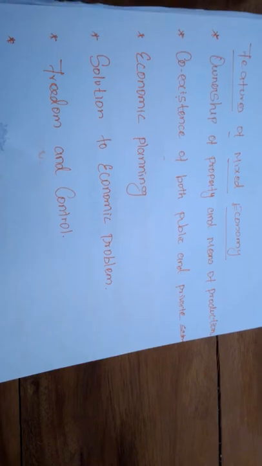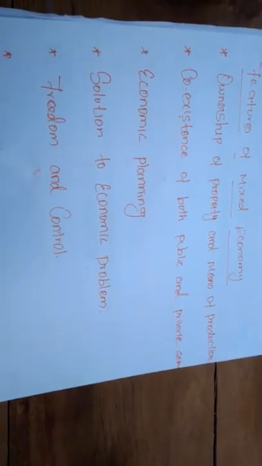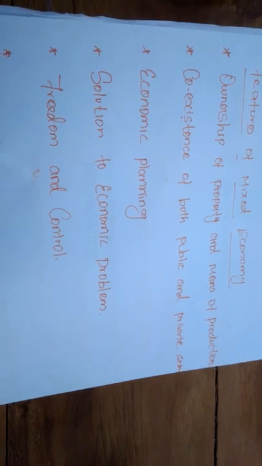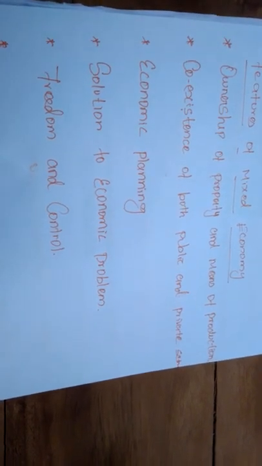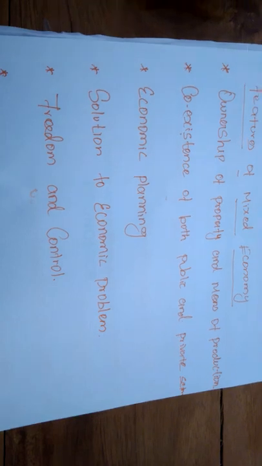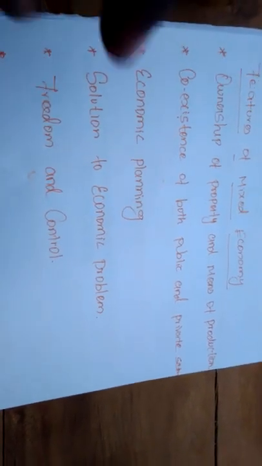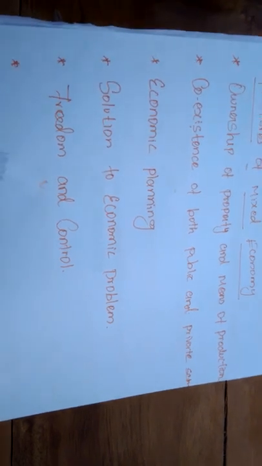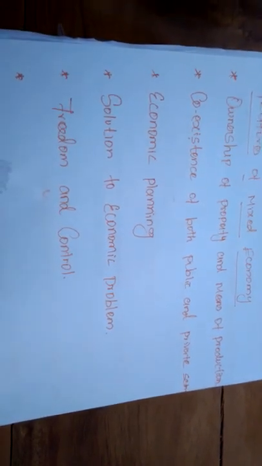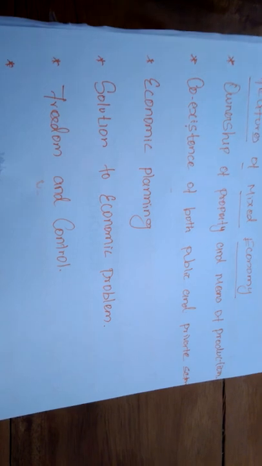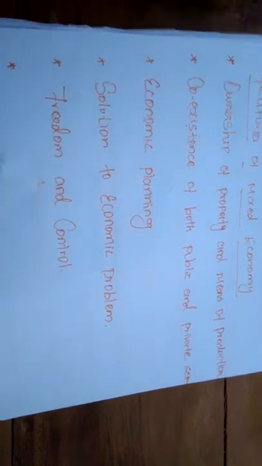So the five features we studied: first one is ownership of property and means of production. Next one is coexistence of both public and private sectors, so the private and the public will go together. Next, economic planning: all the planning about the economic activity will be done by the central planning authority.